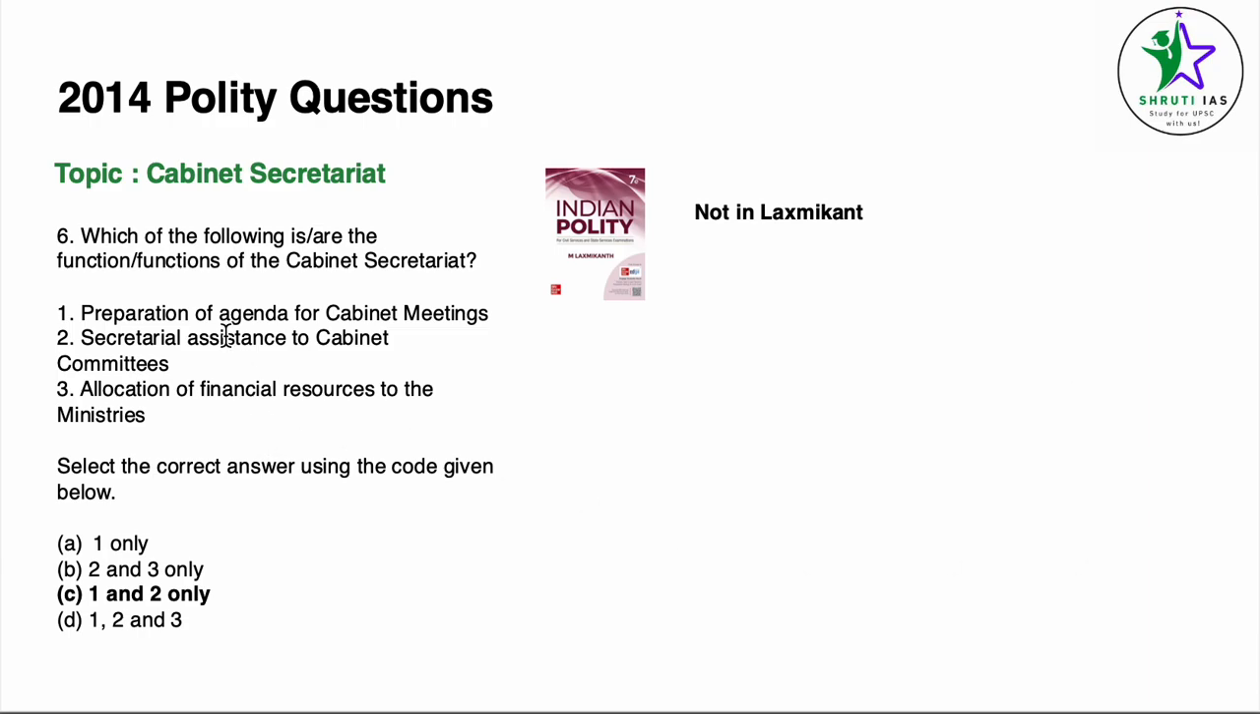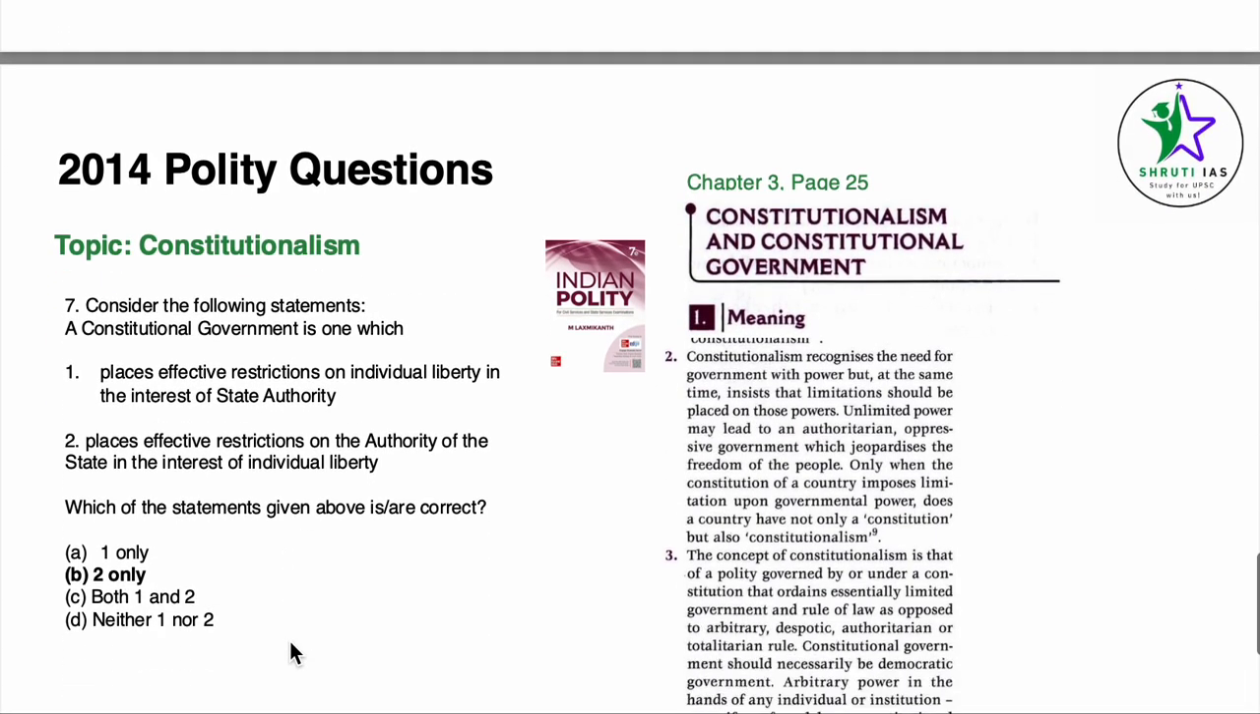Now, this question is also not in Lakshmikant. It is on Cabinet Secretariat. Let's just read the question. Which of the following are the functions of the Cabinet Secretariat? Preparation of agenda for Cabinet meetings, correct. Secretarial assistant to Cabinet committees, correct. Allocation of financial resources to ministries. This even seems very far-fetched for how UPSC gives its options. C3 is the incorrect option here. Answer is C, 1 and 2 only.